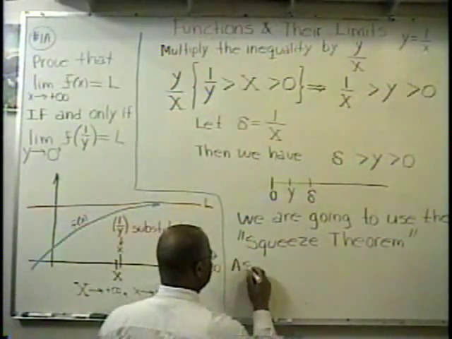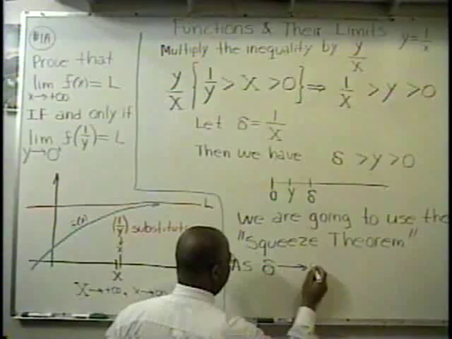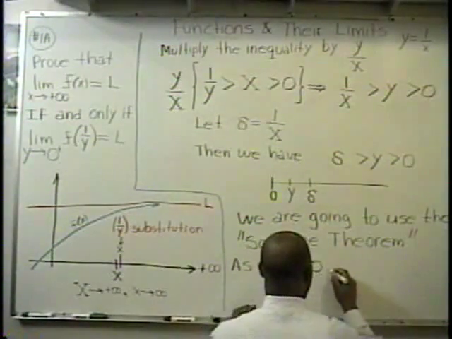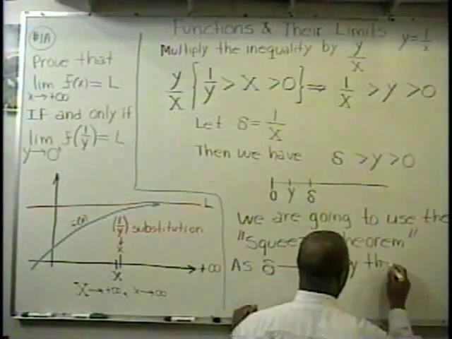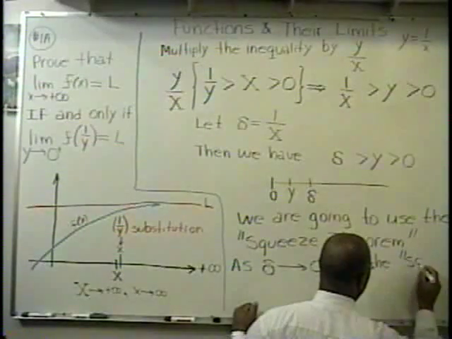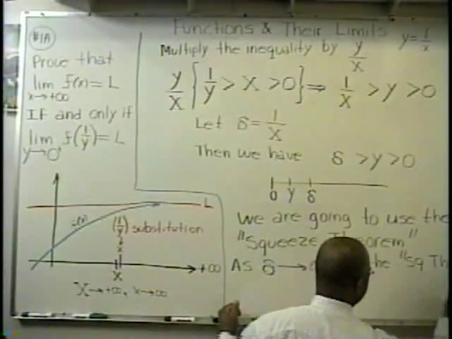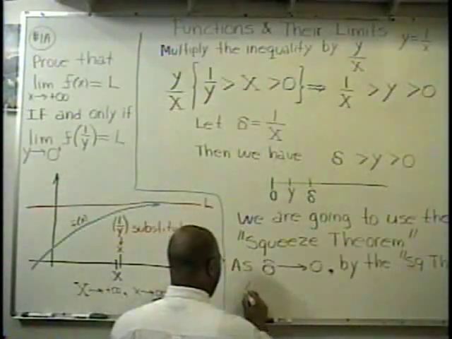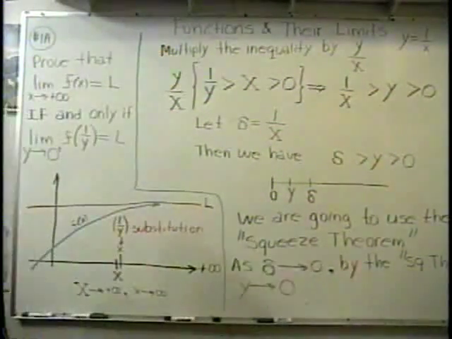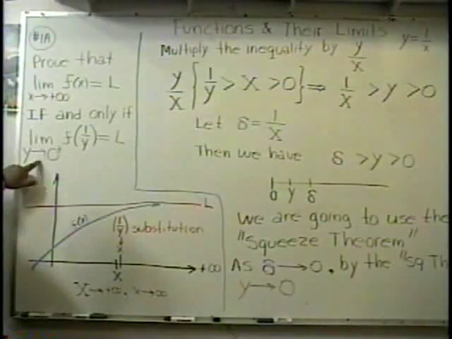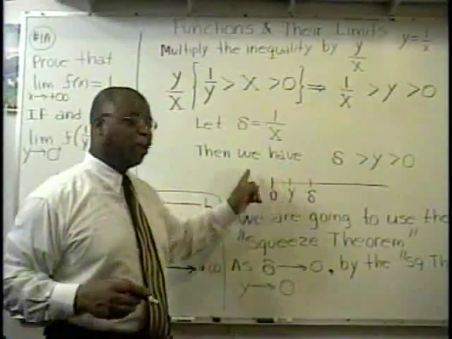As delta approaches 0, by the squeeze theorem, y is also going to approach 0. And that is what we needed to show here, that y is approaching 0 from the right.